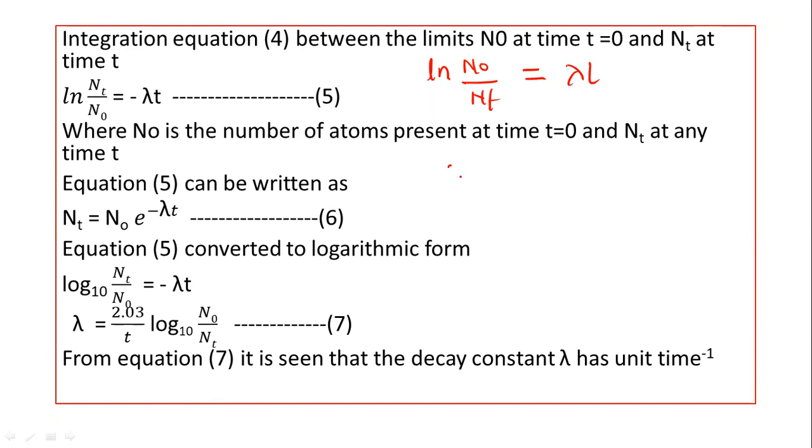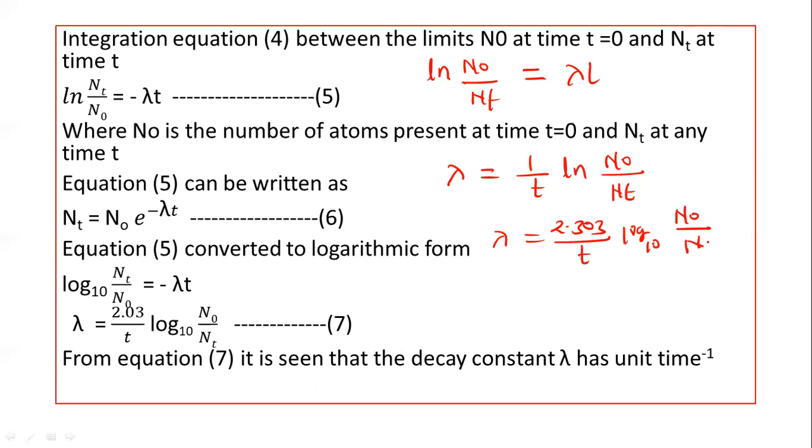So lambda is equal to 1 upon t into ln N0 upon Nt, where N0 is the initial number of nuclei and Nt is the number of atoms present at time t. And finally we can write this equation as 2.303 upon t log to the base 10 of N0 upon Nt. So this is our final equation here.